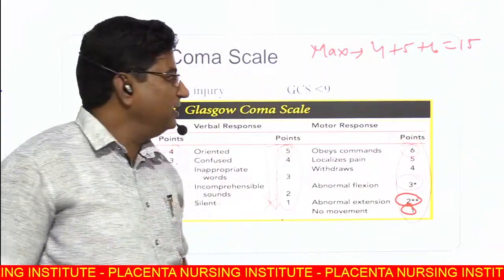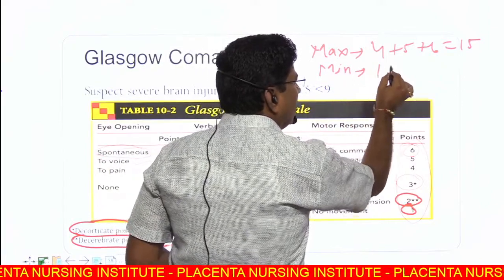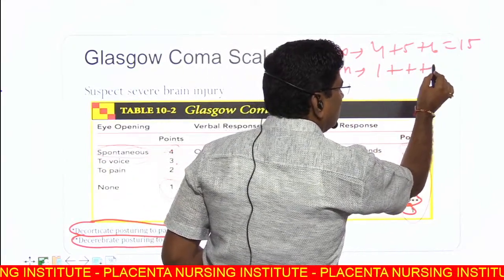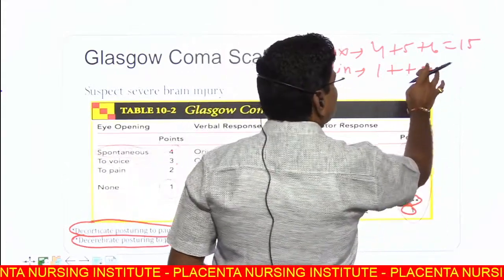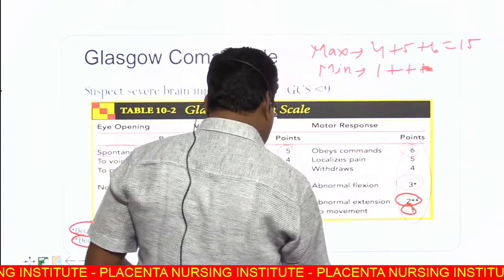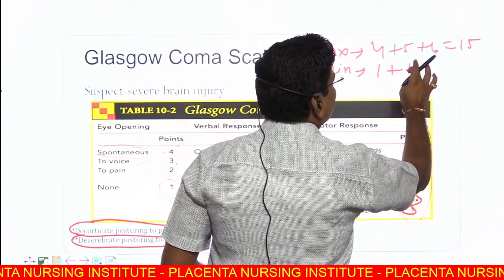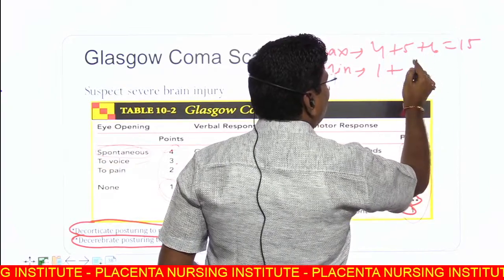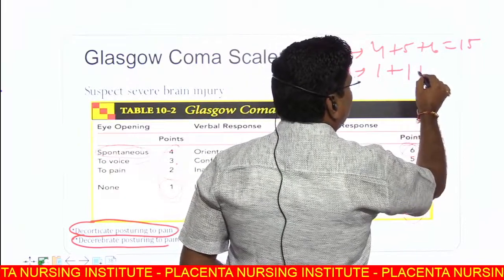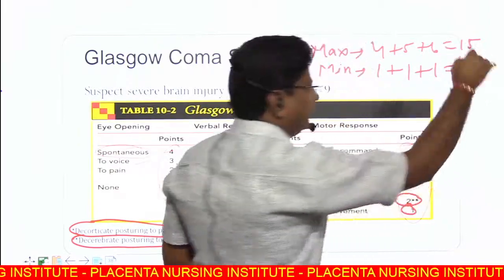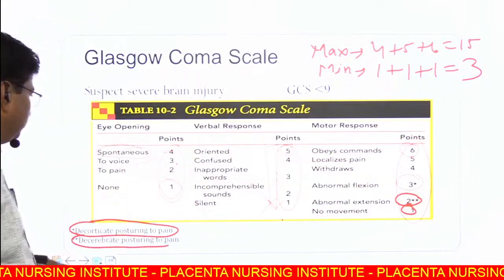GCS 15 is maximum, and minimum score is 1 plus 1 plus 1, which is equal to 3. Minimum score is 3, maximum score is 15.